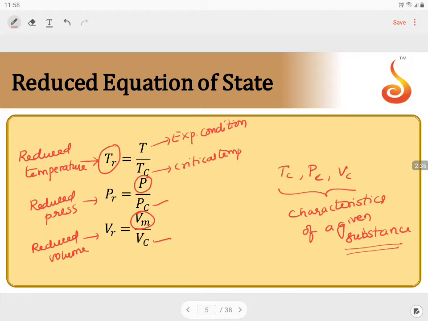The total data is now converted into reduced values, reduced temperatures, reduced pressures, reduced volumes, which are taken as the constants. Using this, Van der Waals applied all this data into the Van der Waals equation and deduced an equation, and that equation is named the equation of corresponding state.